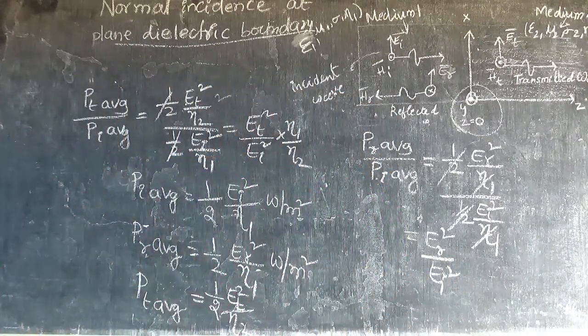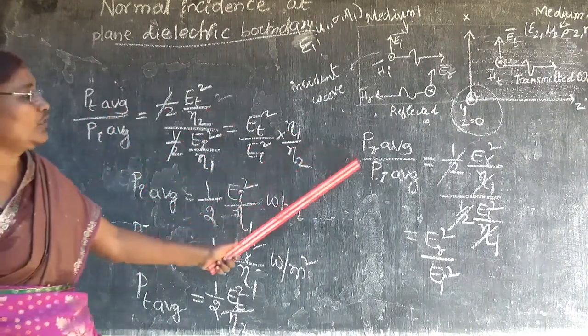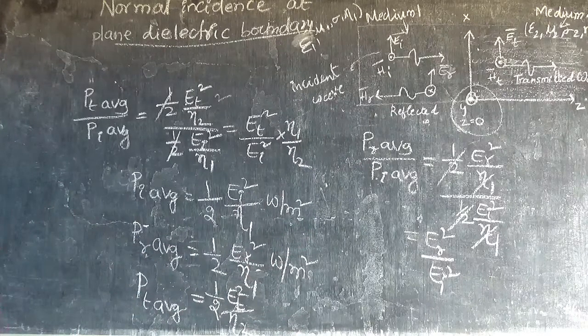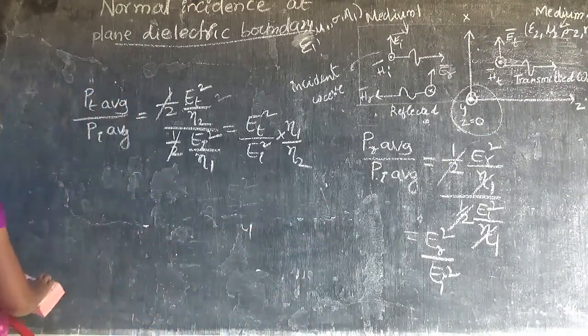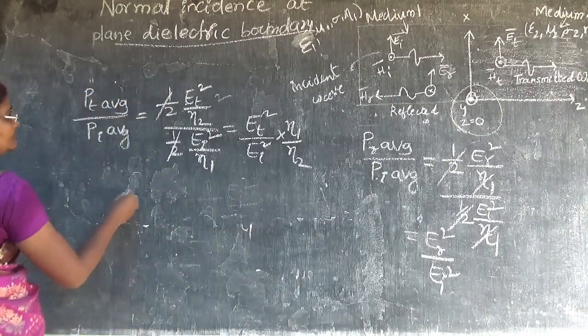Now, if I add these two, what will I get?